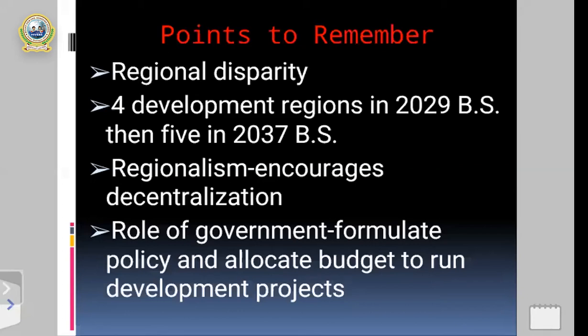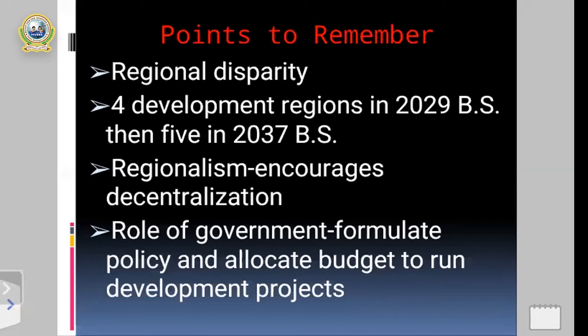It's a vitally important role of government. Why? Because to formulate means to make effective plans and policies, and to allocate means to divide the budget to run or launch different development projects in different areas for the development of the different development regions.